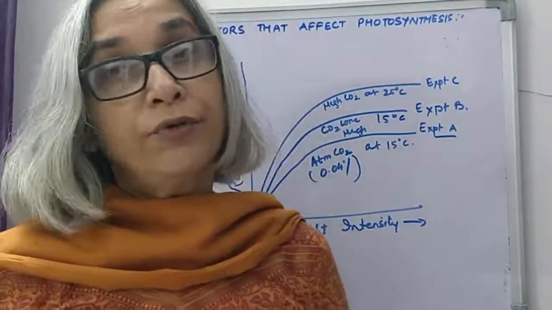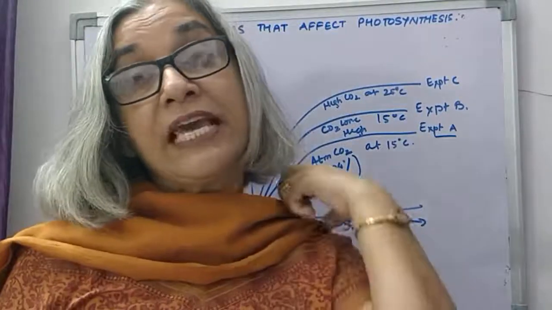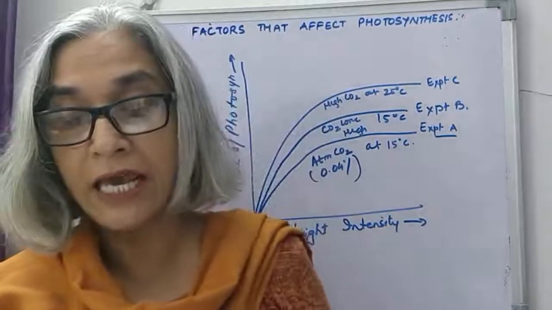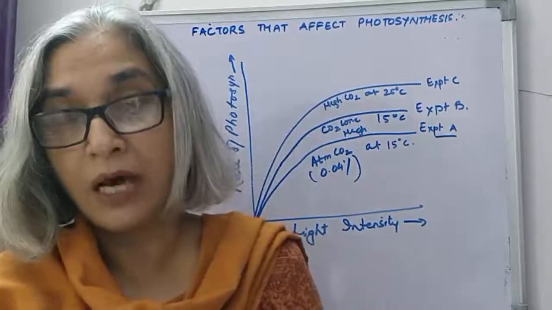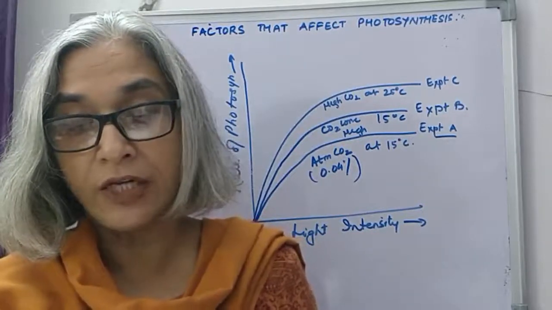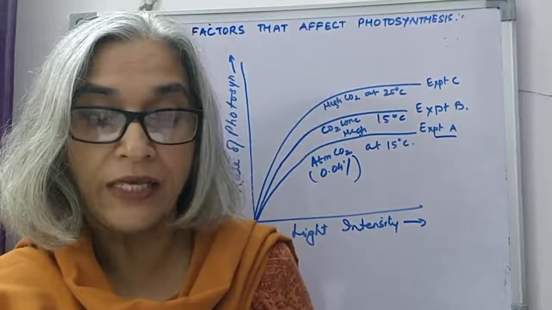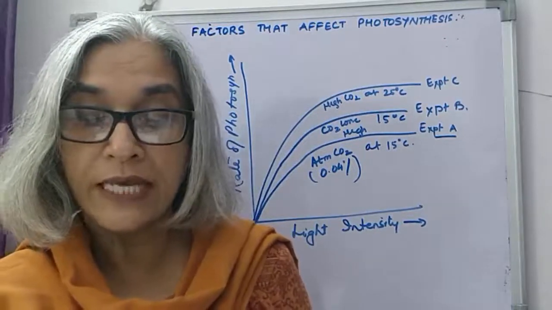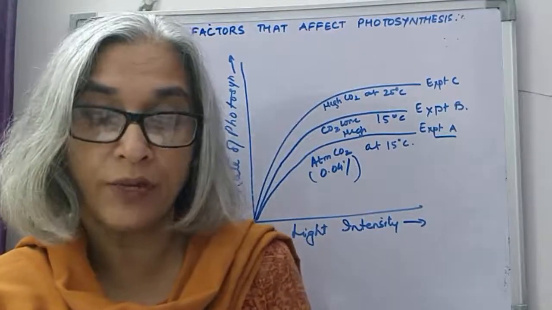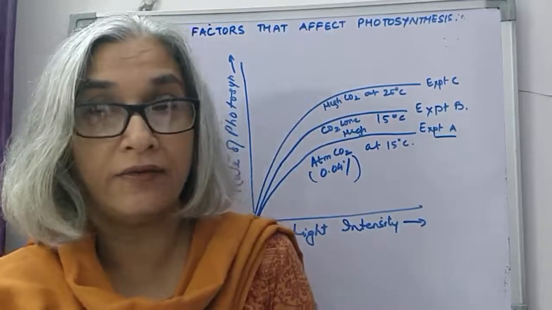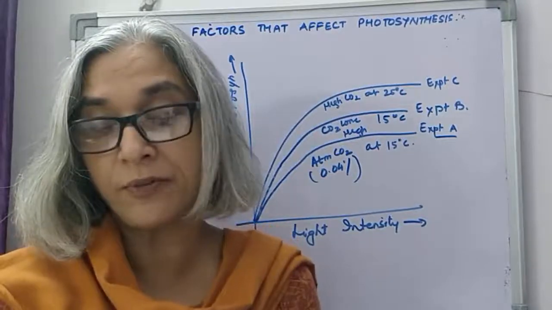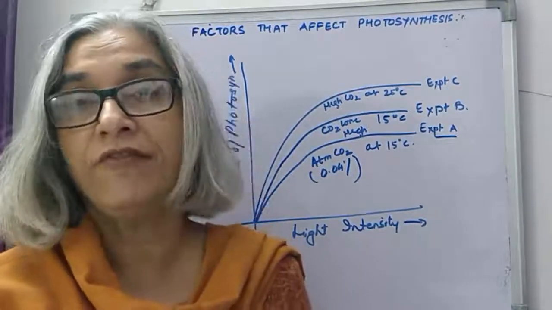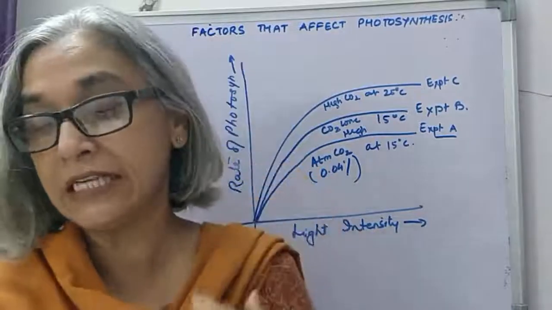Then we come to the factors that affect photosynthesis, the external factors. Light. The quality, intensity and duration of light which is received by a plant greatly influence the rate of photosynthesis. Light quality: photosynthesis takes place in the visible part of the electromagnetic radiation, and we have already studied that the blue and red regions of the visible spectrum are the most effective, whereas the green is the least effective.